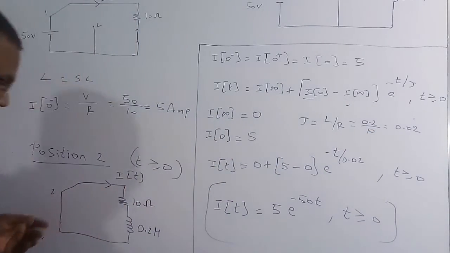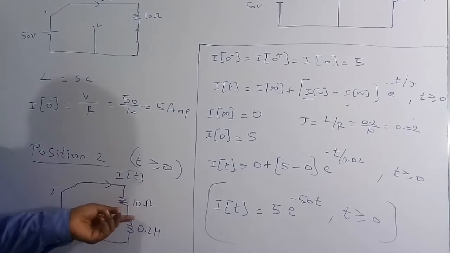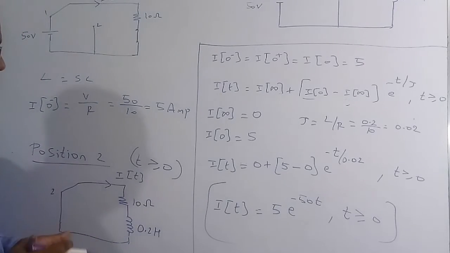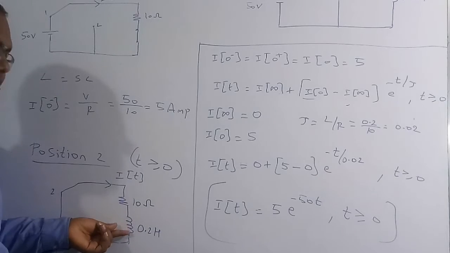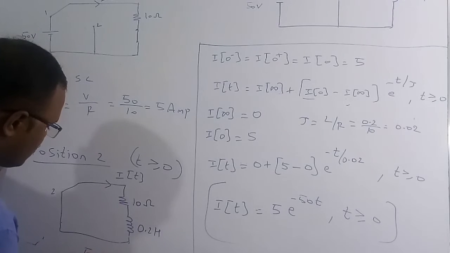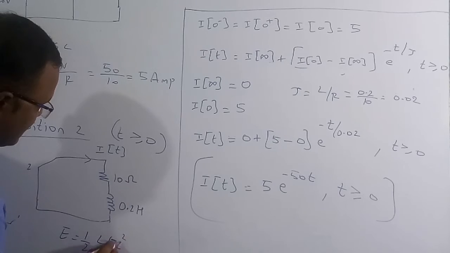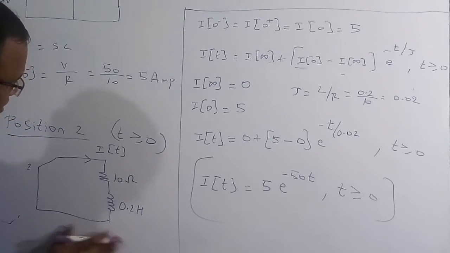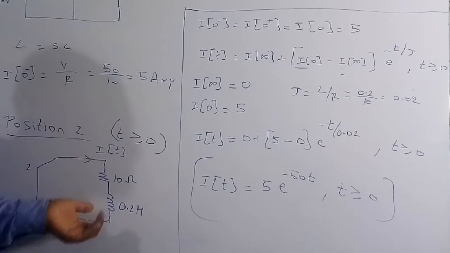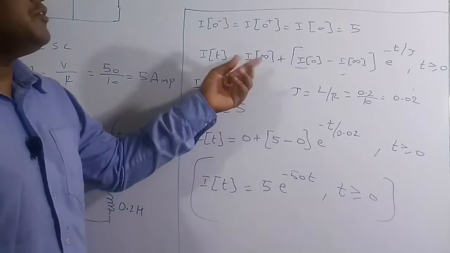If you see carefully, at steady state, whatever energy is stored in the inductor is going to be delivered to the resistor. At infinity, the current is going to become 0 because the energy goes on decaying. Finally it has to be equal to 0, then only the energy in the inductor will become 0, because energy in the inductor is equal to half L I squared. When the current in the inductor is 0, only then will the energy become 0. Therefore at steady state the current in the circuit will be 0. So I of infinity is equal to 0, and I of 0 we know is 5 ampere.